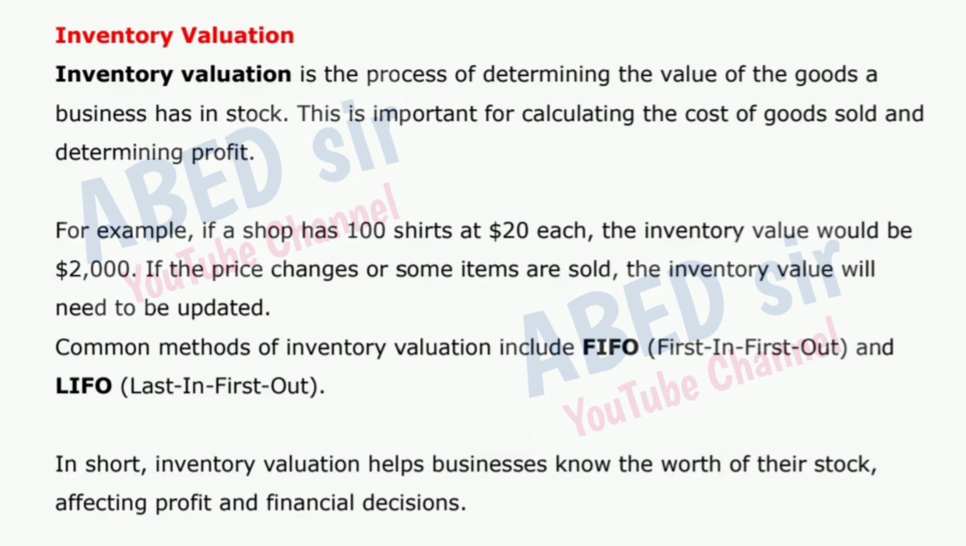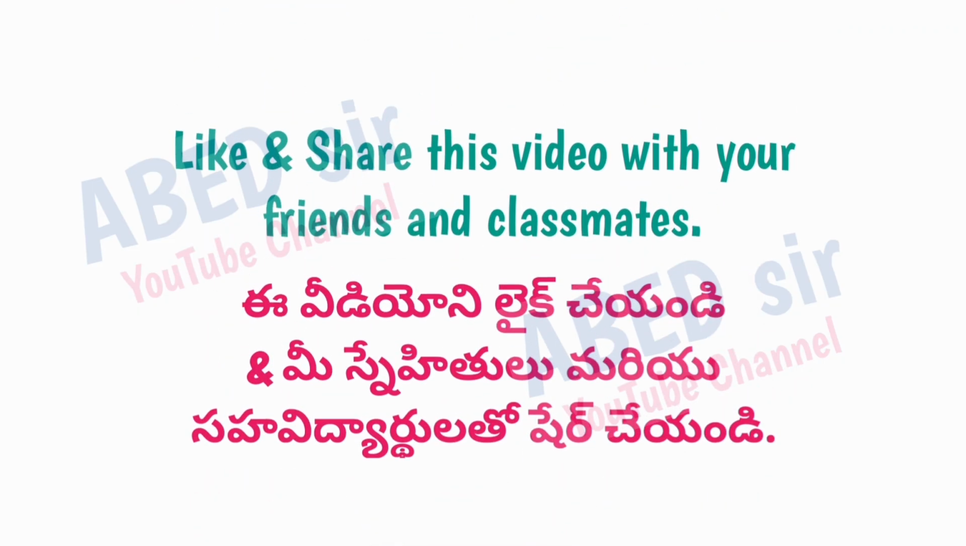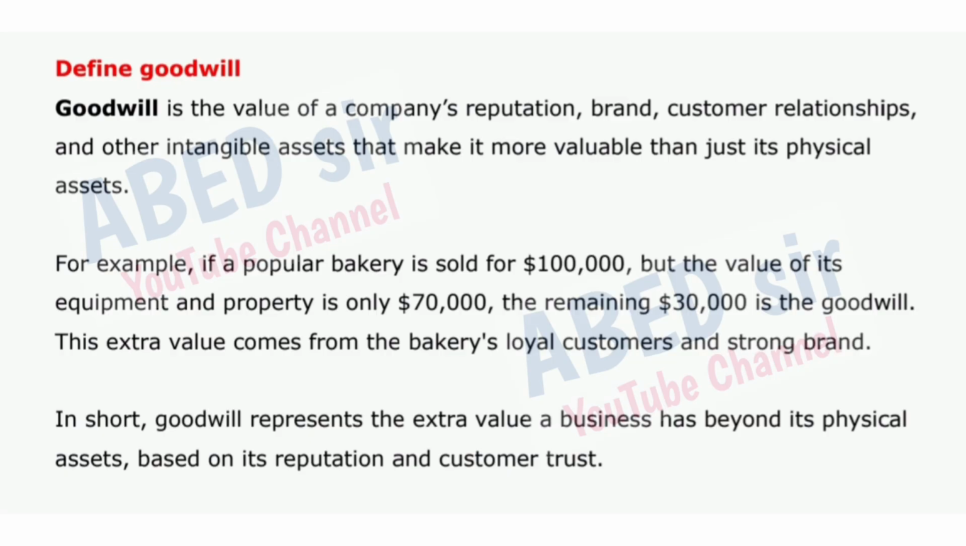Common methods of inventory valuation include FIFO, first in first out, and LIFO, last in first out. In short, inventory valuation helps businesses know the worth of their stock, affecting profit and financial decisions. Next important short question is define goodwill. Goodwill is the value of a company's reputation, brand, customer relationships, and other intangible assets that make it more valuable than just its physical assets.